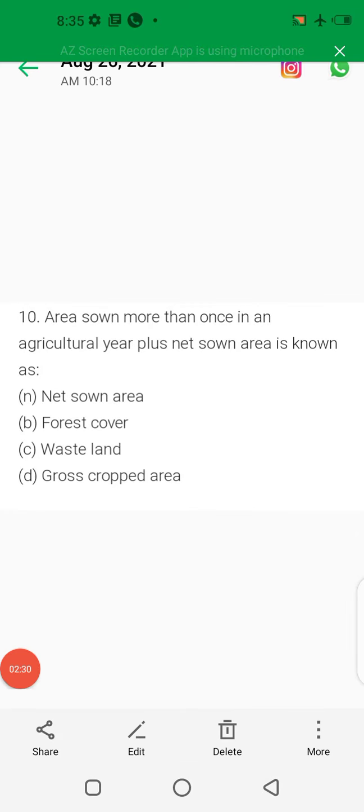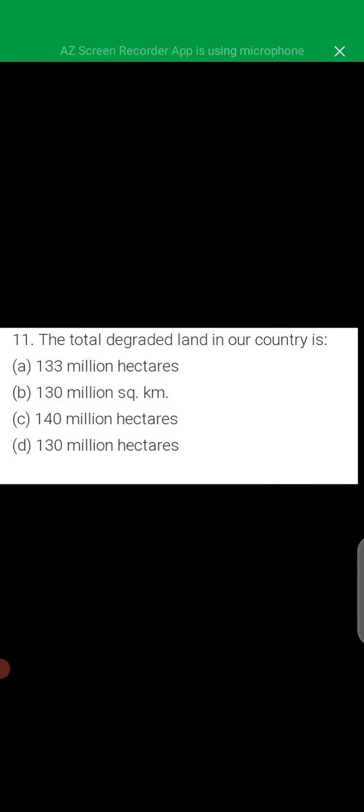See, the next question is, resources that take long geological time for their formation are called non-renewable resources. Next is, area sown more than once in an agriculture year plus net sown area is known as option D, gross cropped area.